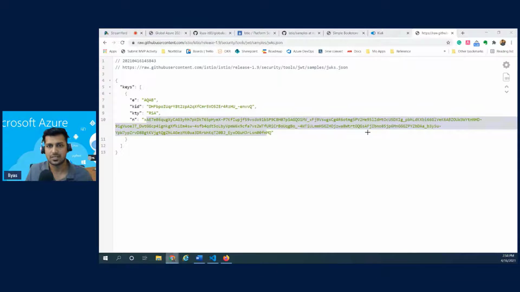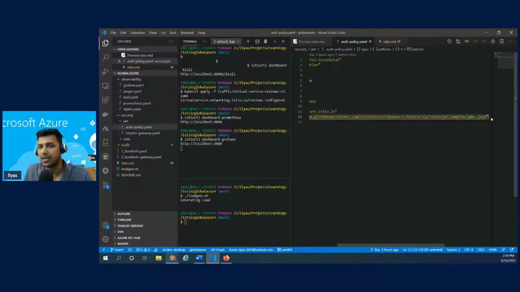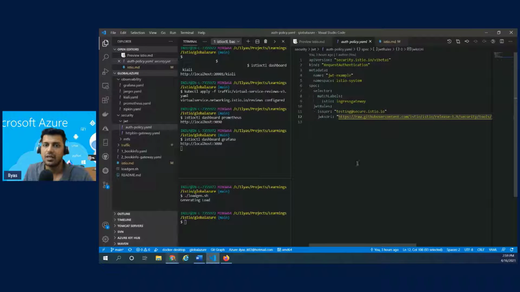Now, what we're saying by this configuration is when somebody calls with the JWT token, this particular request authentication will take the call, or will validate the request, and then validate specifically if the JWT token matches against the encrypted value given in this JWKS value, right? So this way we could offload the JWT validation right out of the application.